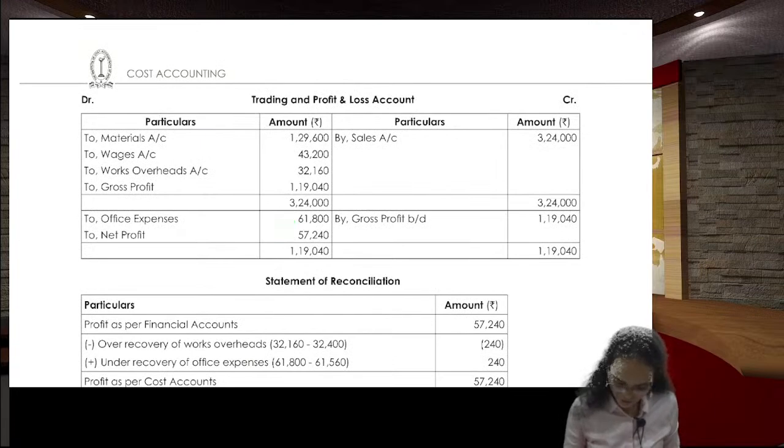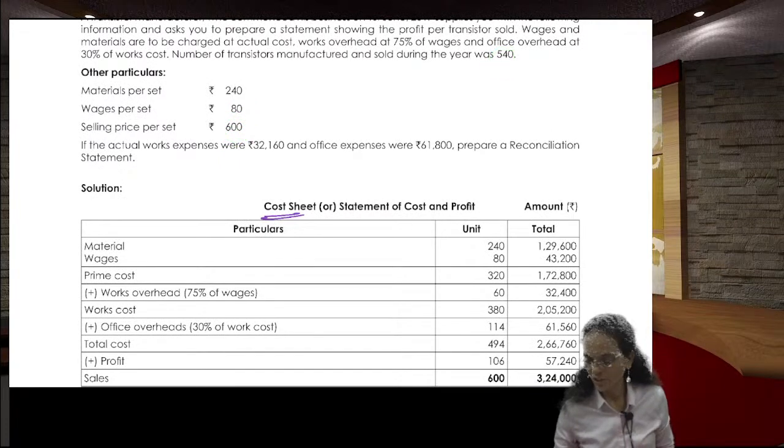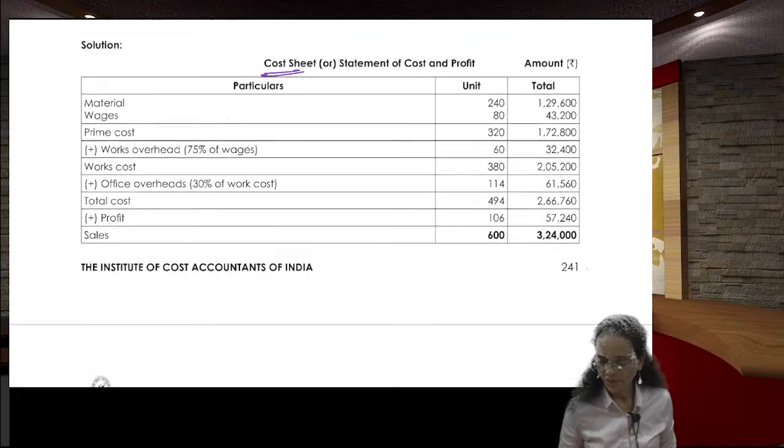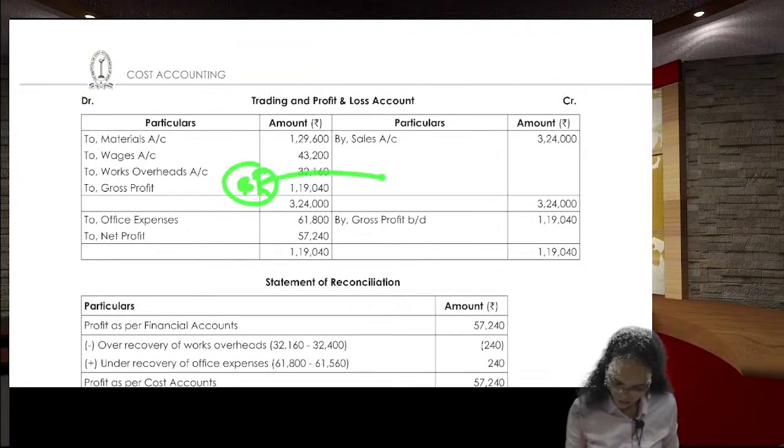61,800. So sales price, 600 is the selling price and 540. 600 into 540 rupees, that is 3,24,000 rupees is the selling price. So you got the gross profit. This gross profit is here. From this you remove the office expenses, then you got the net profit.